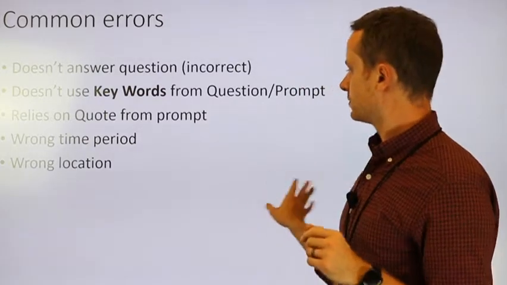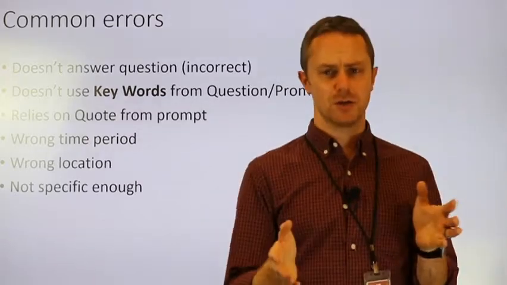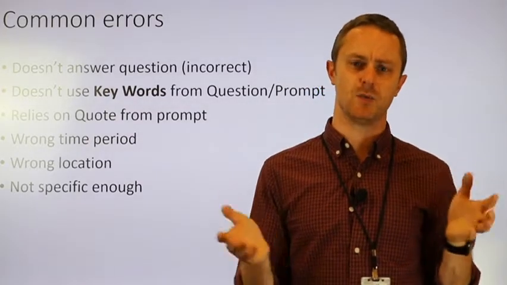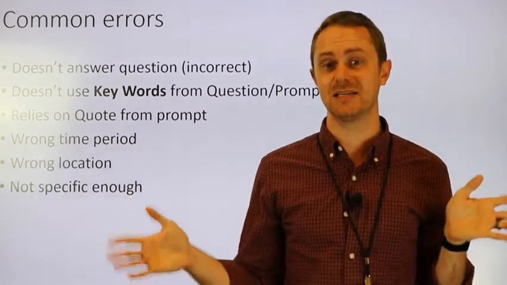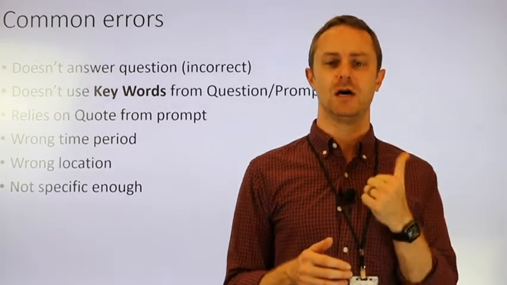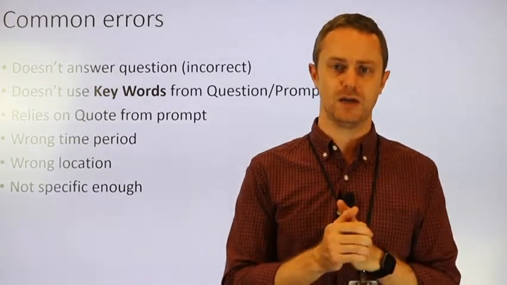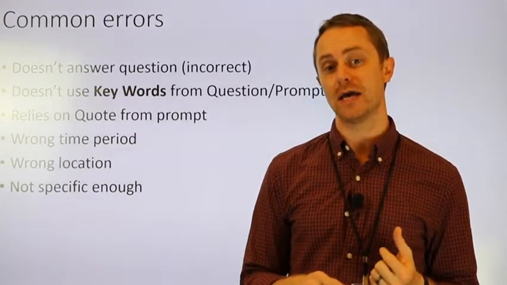Okay? And not specific enough. If I just say the Chinese used the Mandate of Heaven because they wanted to do this, that's not specific enough because there were many, many, many dynasties in China. We're talking specifically about the Zhou. Why did the Zhou dynasty of China use the Mandate of Heaven? You've got to get as specific as you can with accuracy.